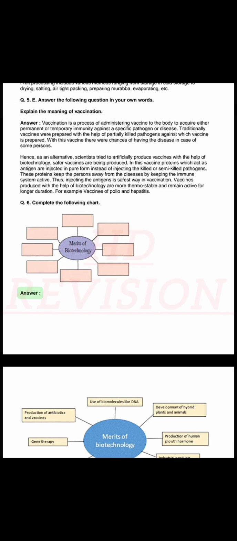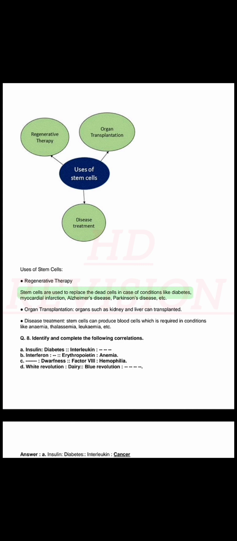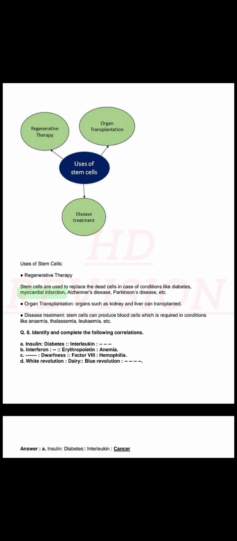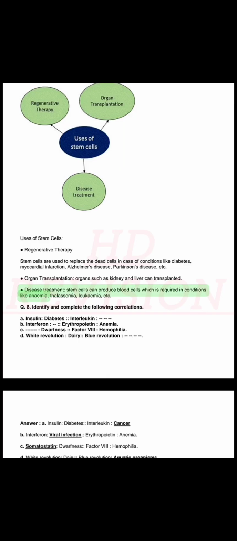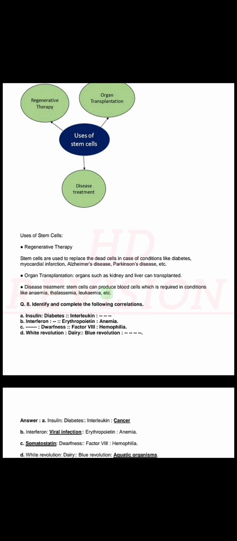Q. Complete the following chart. Answer. Q. Write the correct answer in blank circles. Answer. Uses of stem cells. Regenerative therapy. Stem cells are used to replace the dead cells in case of conditions like diabetes, myocardial infarction, Alzheimer's disease, Parkinson's disease, etc. Organ transplantation. Organs such as kidney and liver can be transplanted. Disease treatment. Stem cells can produce blood cells which are required in conditions like anemia, thalassemia, leukemia, etc.